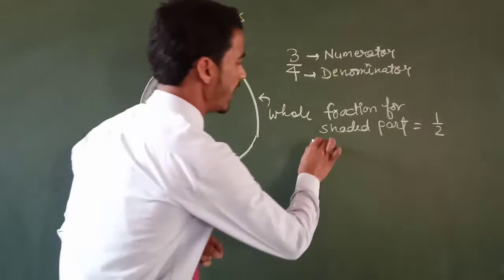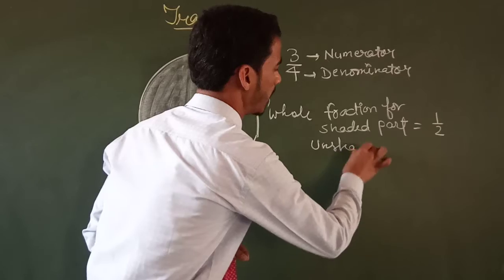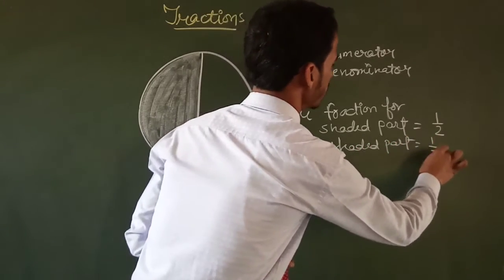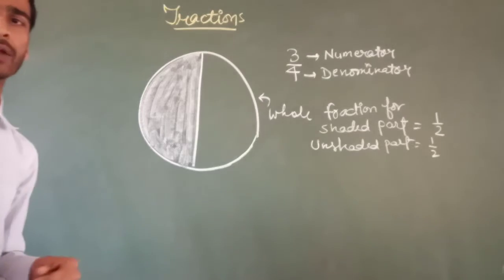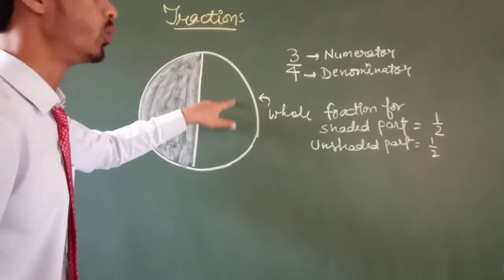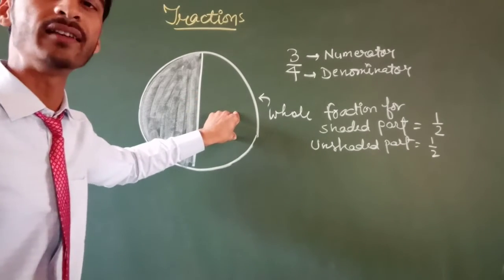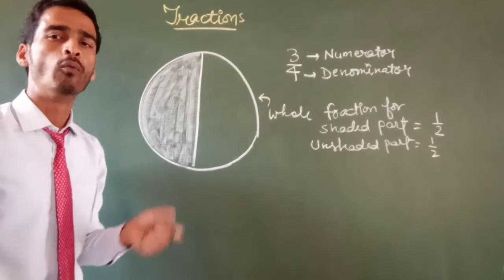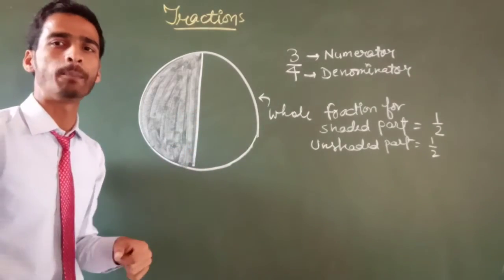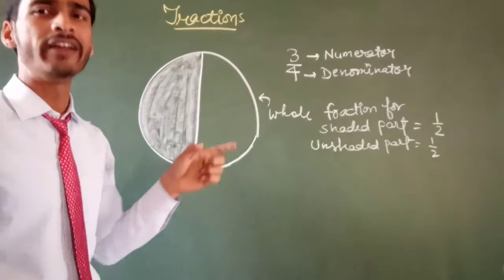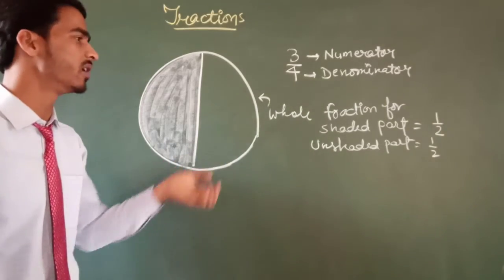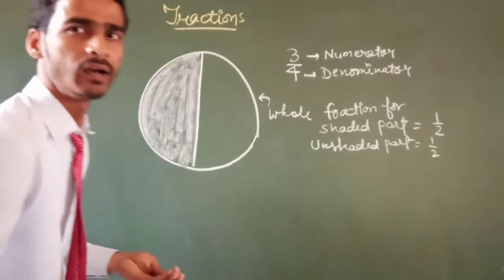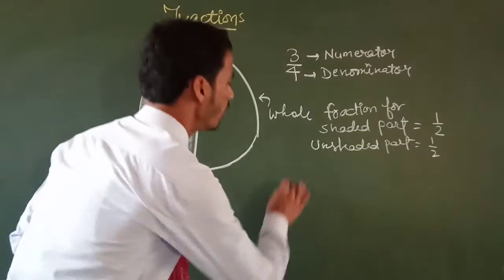Now we have to write a fraction for the unshaded part. The fraction for the unshaded part will be 1 by 2. You can say that there is one unshaded part and this part is selected. So the fraction for the unshaded part will be 1 by 2, because 2 is the number of total equal parts and 1 is the number of selected parts.